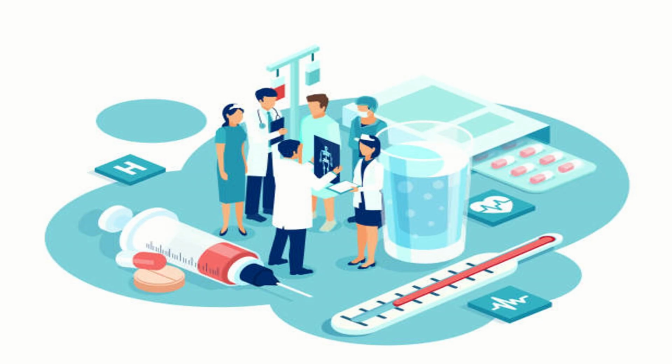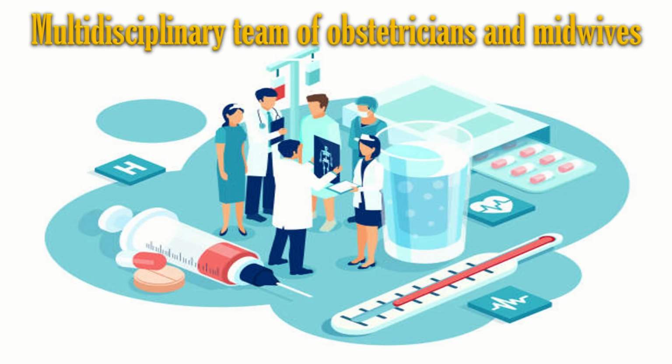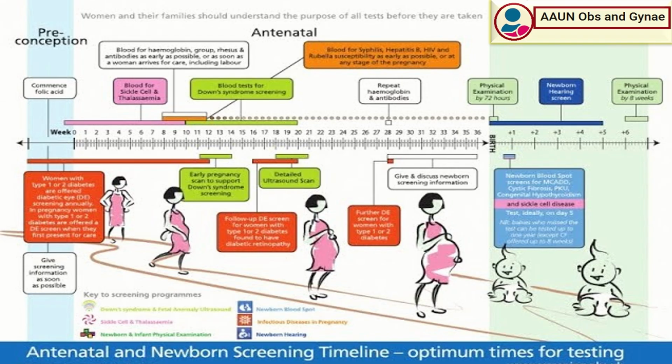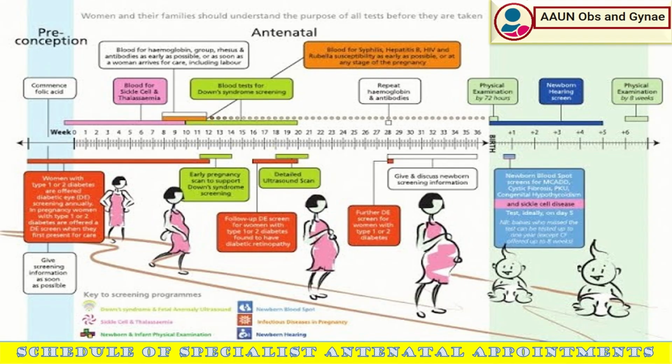Now we will talk about the intrapartum care. Intrapartum care for the woman with twins or triplet pregnancy should be provided by a multidisciplinary team of obstetrician and midwife who have experience and knowledge of managing twins and triplet pregnancy in the intrapartum period. Now, this is the schedule of specialist antenatal appointments.